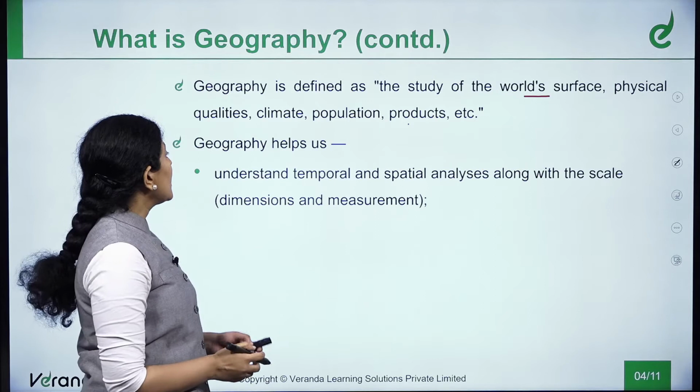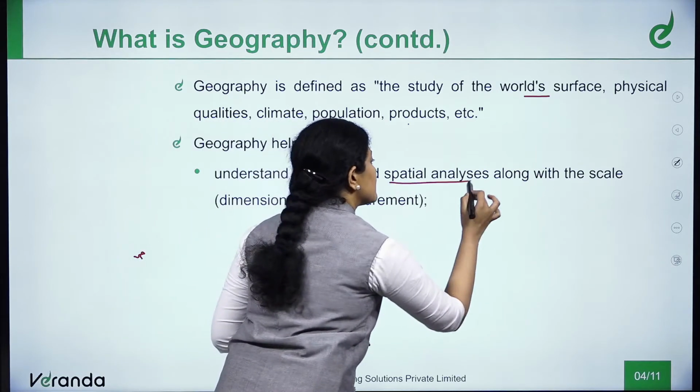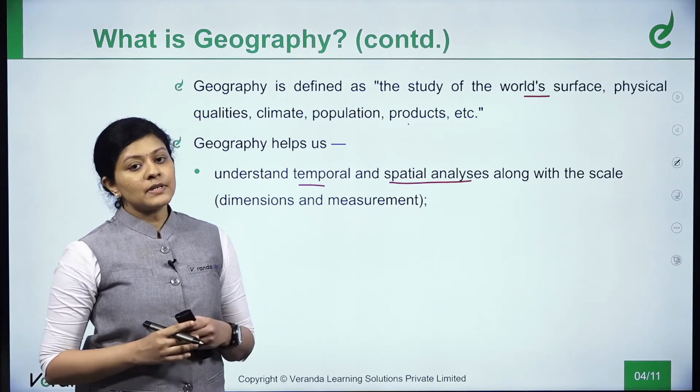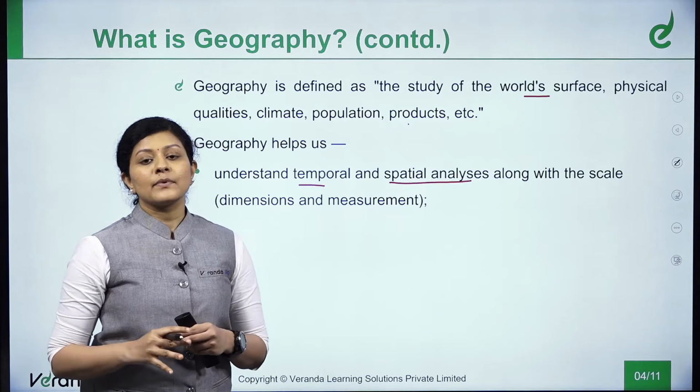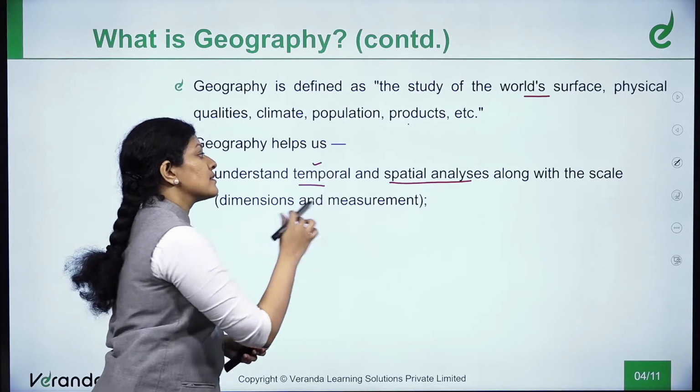And geography helps us to understand the temporal and spatial analysis along with the scale. For example, a mountain doesn't get built in a day. It takes over time. So it takes years to get built. So that is the temporal analysis.